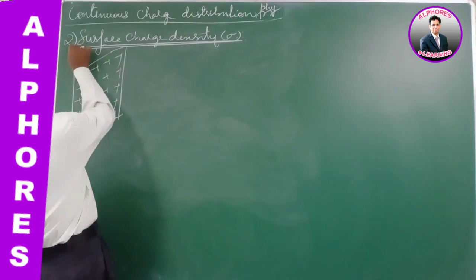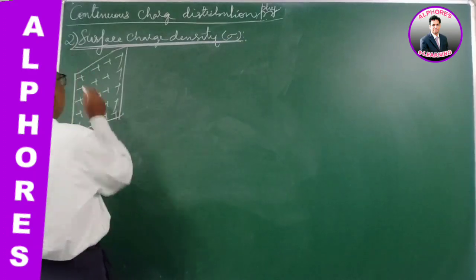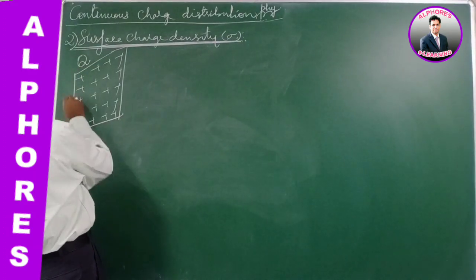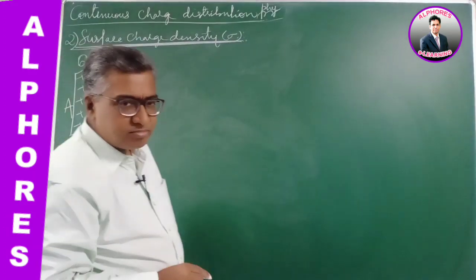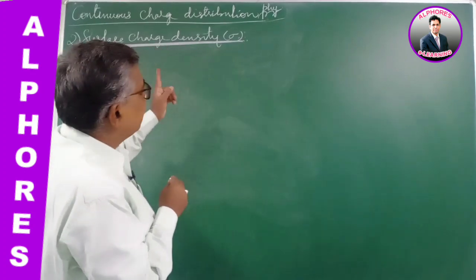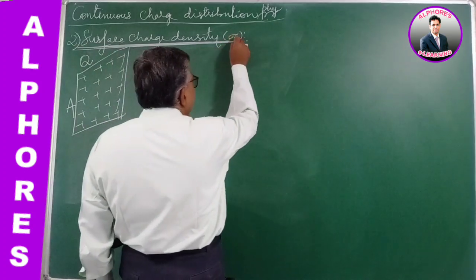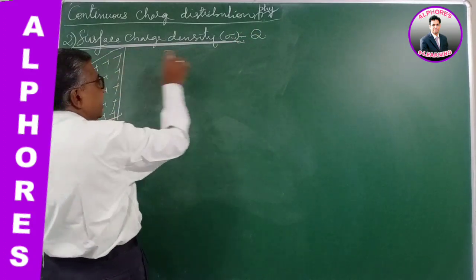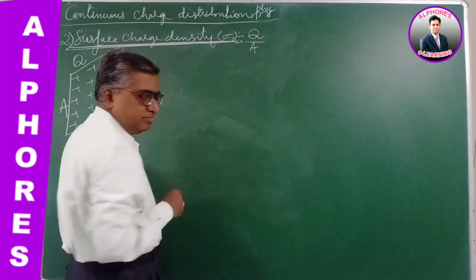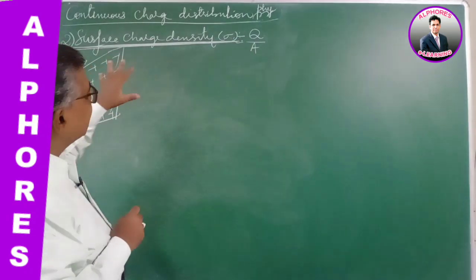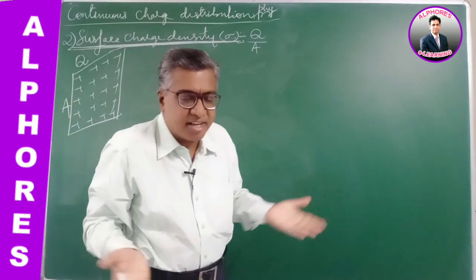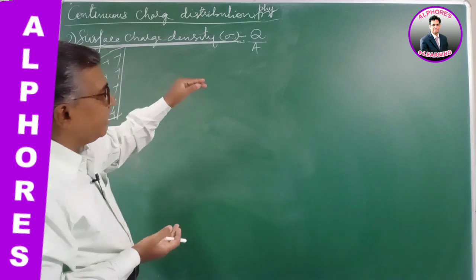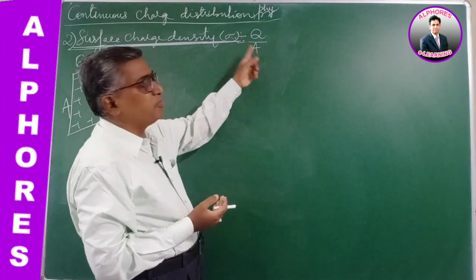For uniform distribution we define surface charge density. Let the charge on this sheet be Q and the area be A. Then surface charge density sigma is the amount of charge possessed by a plane per unit area, the charge contained by a surface per unit area.